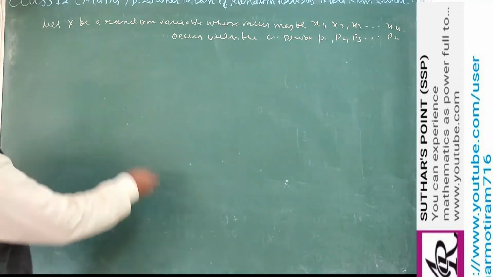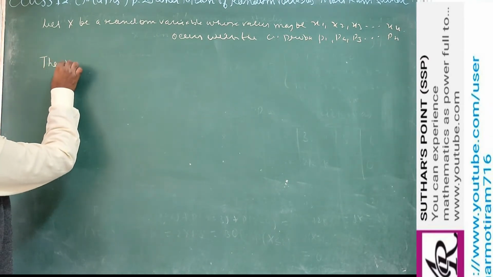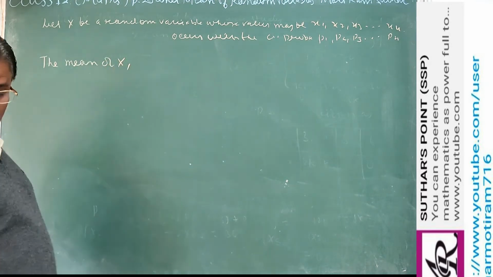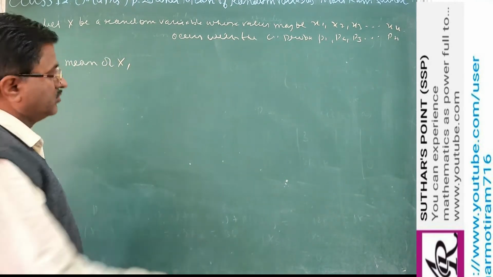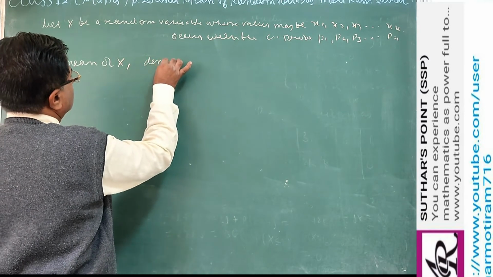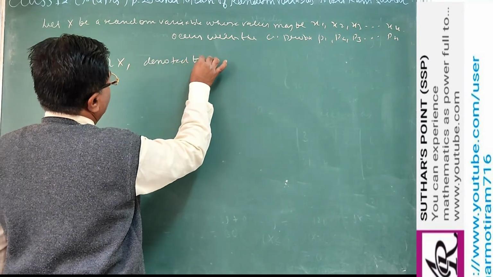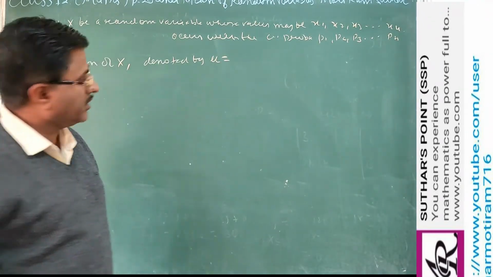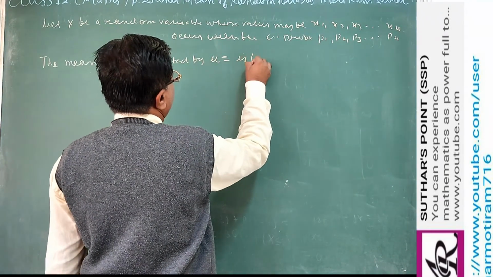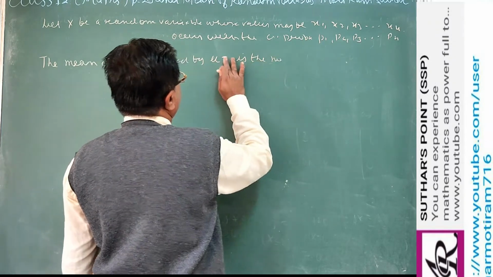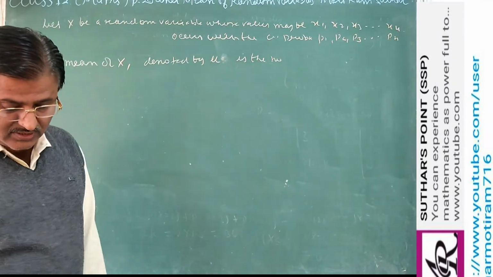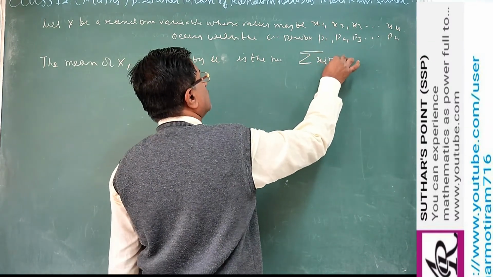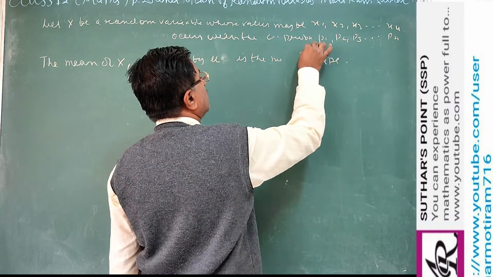Then the mean of X, capital X, denoted by mu, is the number which is the summation of xi into pi, where i goes from 1 to n.